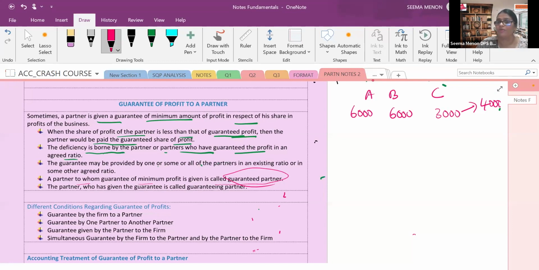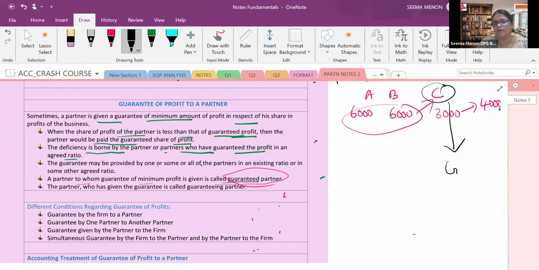So the firm, or the partners, are guaranteeing to C. So the partner to whom a guarantee of minimum profit is given is called a guaranteed partner. That means C is the guaranteed partner. Do you understand? This can come in your MCQ. And who is giving the guarantee? Here, A and B. So they are together called the guaranteeing partner.